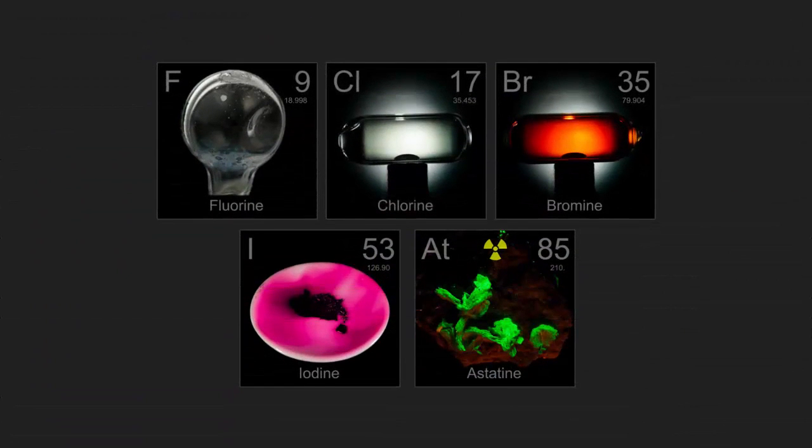Okay, so fluorine and chlorine are both colorless gases. Bromine is a red liquid that gives off this reddish, orangey, yellow hue. Iodine is a purple solid that immediately sublimes. And astatine, which is the bottom of the group, is a radioactive substance.